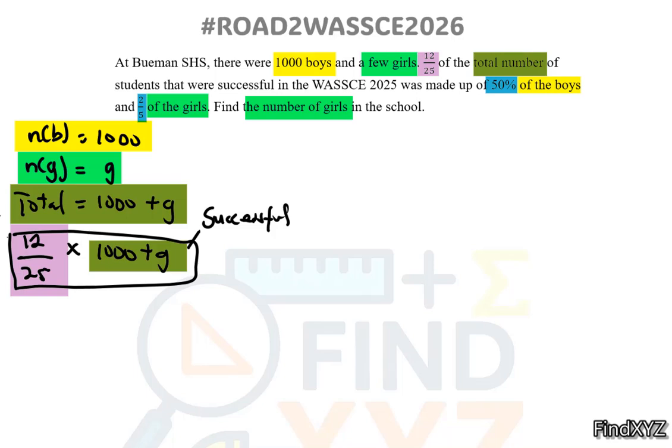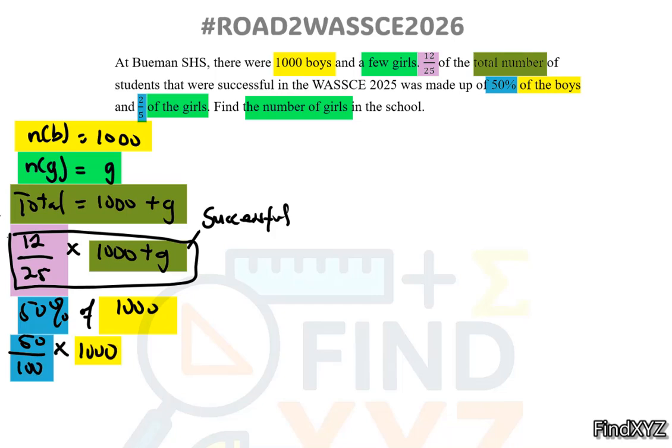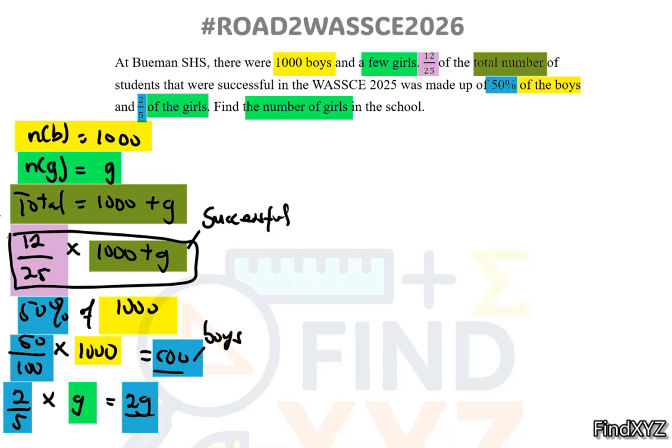So let's represent that. So 50% of the boys, and what is the boys? 1,000. 50% is the same as 50 out of 100 times 1,000, and what is 50% of 1,000? That will give us 500. So the number of boys that were successful is 500. 2 over 5 of, so let's multiply. What is the number of girls? That is g. So this simplifies to be 2g out of 5. So this represents the successful girls.